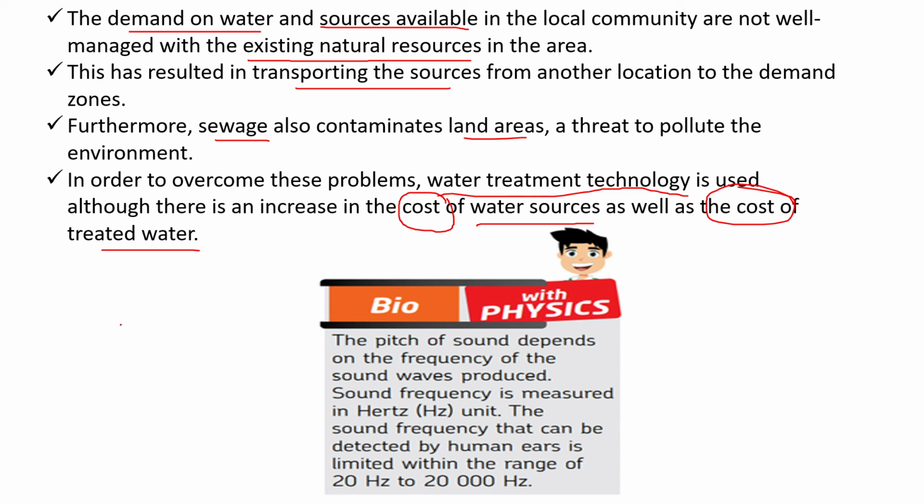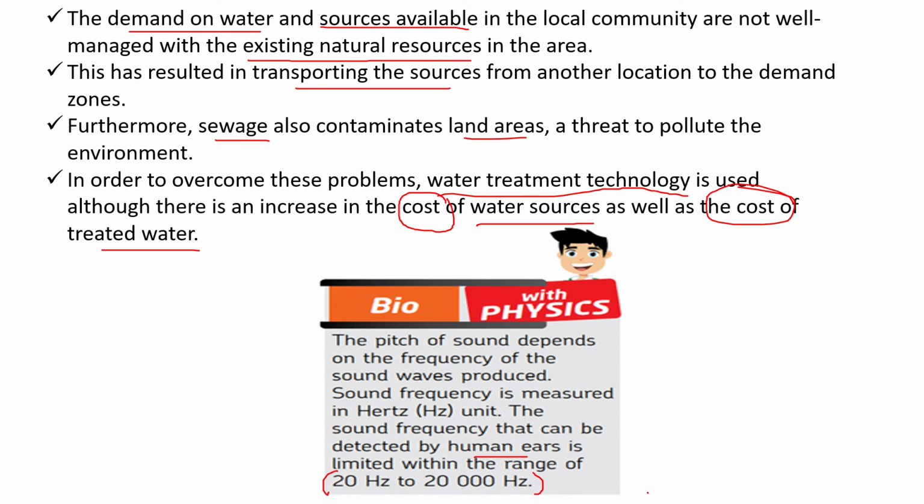Okay, so the pitch of sound depends on the frequency of sound waves produced. Okay, this is facts lah. Telling us that the sound frequency detected by human ears adalah dalam limit ataupun julat ini 20 Hz to 20,000 Hz.